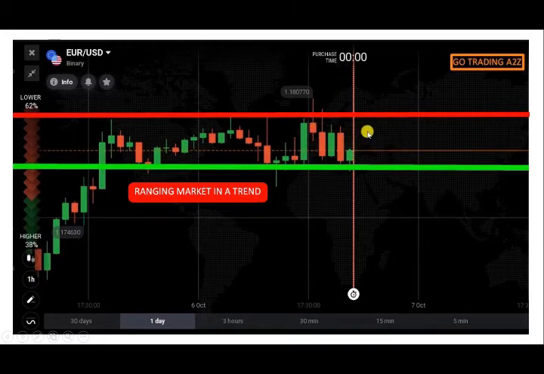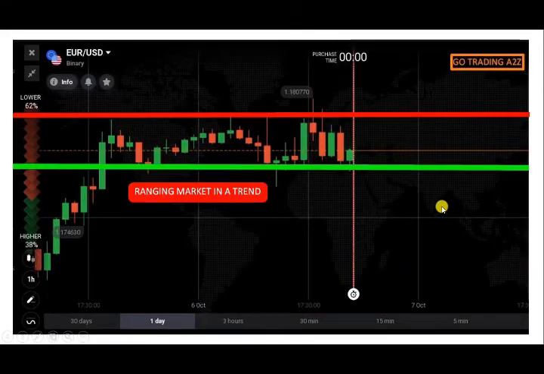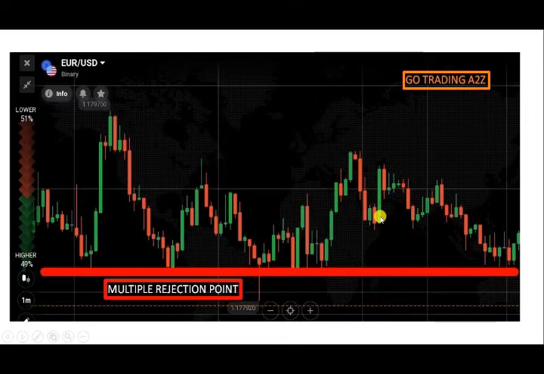So you can take trades only in the ranging market, at the levels, that is this kind of market here. But you cannot take trades in the consolidation area here, because this is a trending market, and you need to wait for the breakout to happen and trade in the direction of the trend. If you trade against the trend, you are maximizing the risk. And let's see this example here.